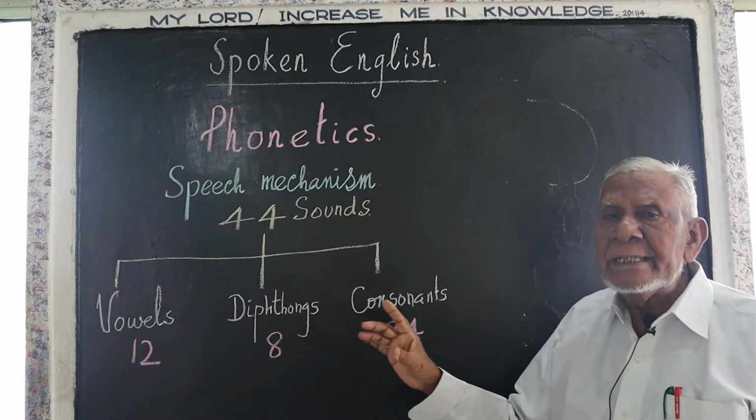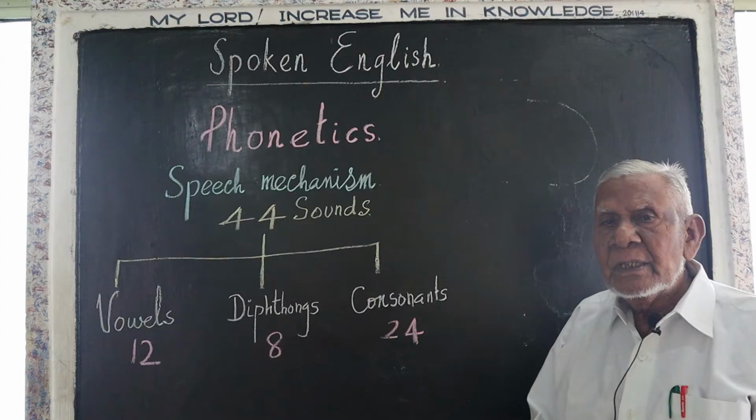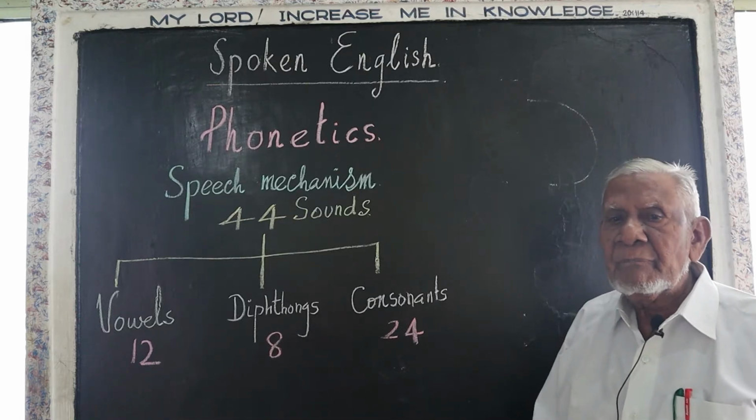Let us go into detail about these vowels, diphthongs and consonants.